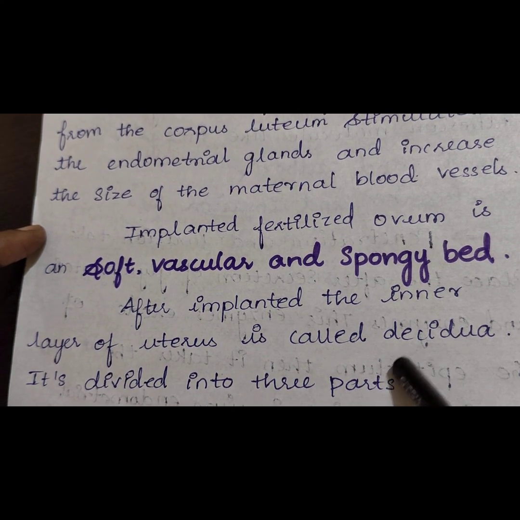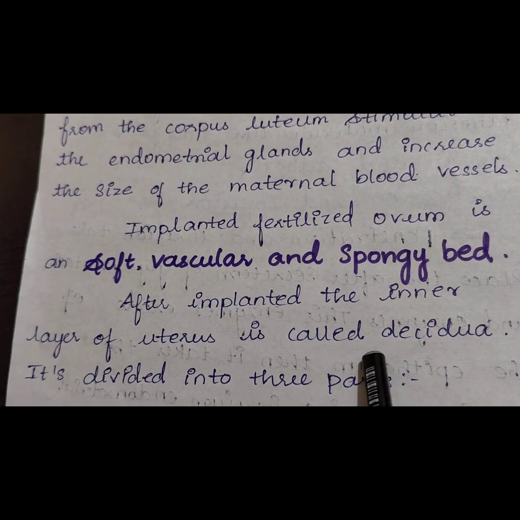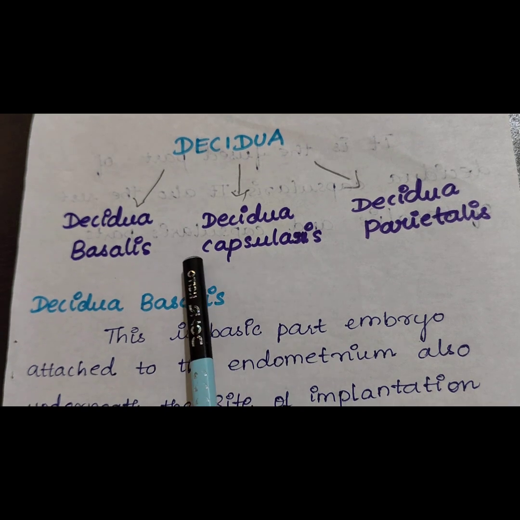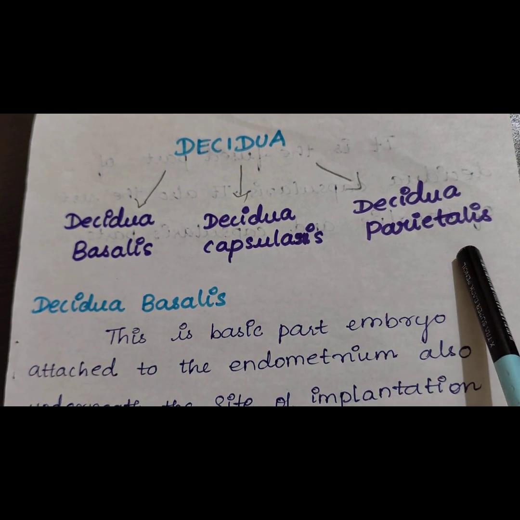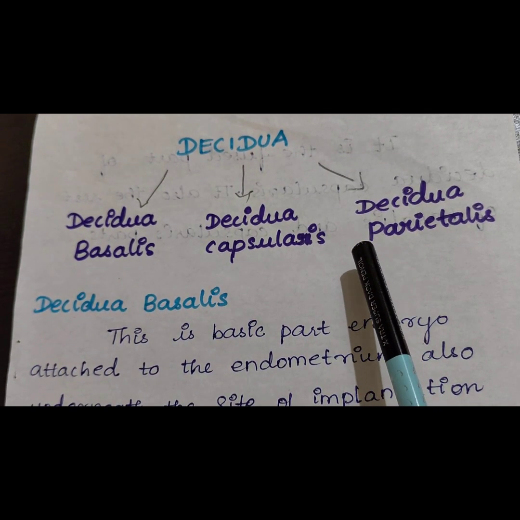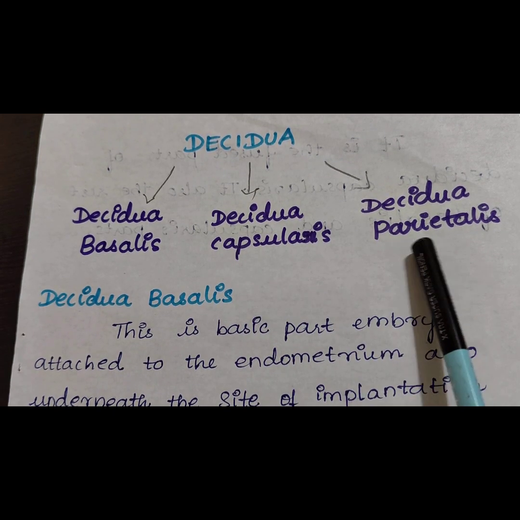The 3 parts of the decidua are decidua basalis, decidua capsularis, and decidua parietalis. These 3 parts of the decidua form after the ovum is implanted.